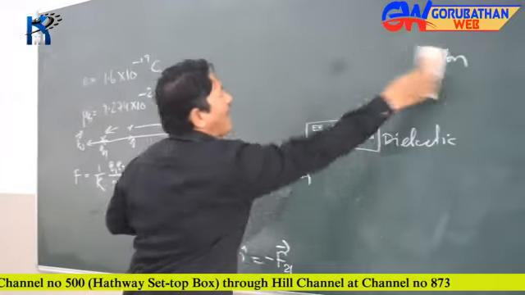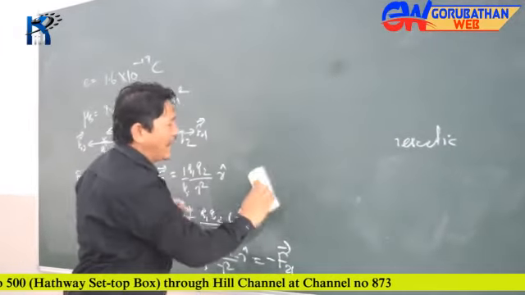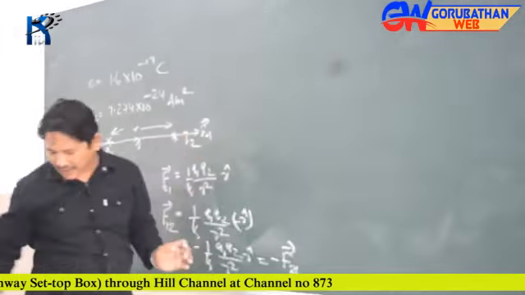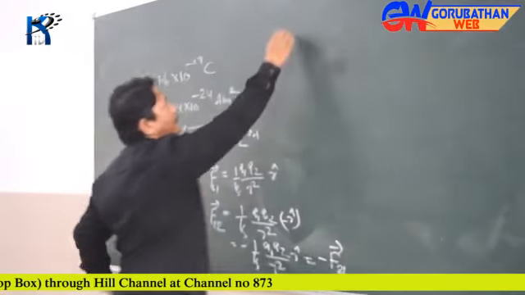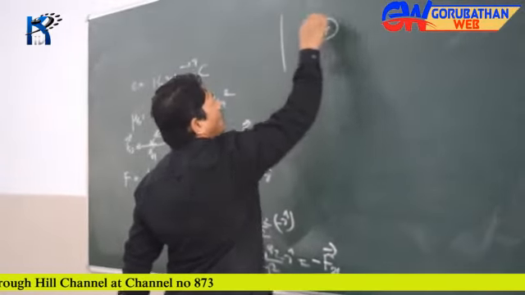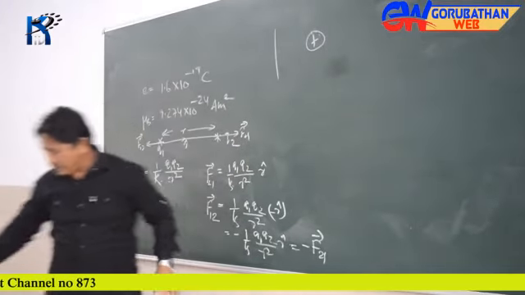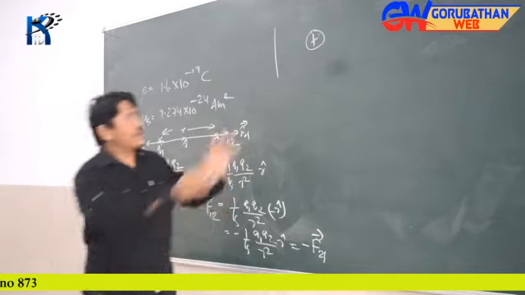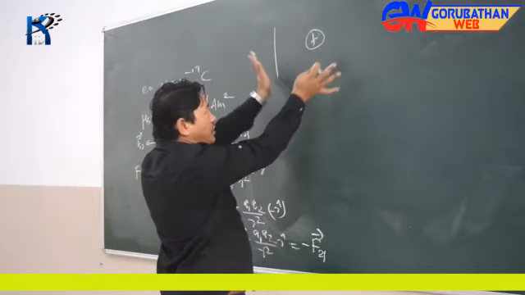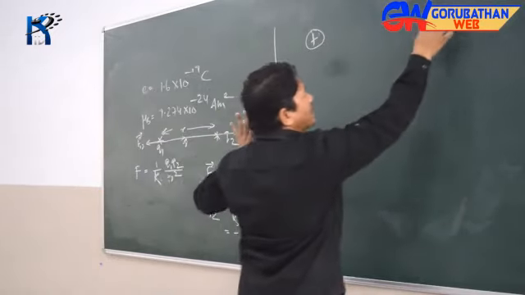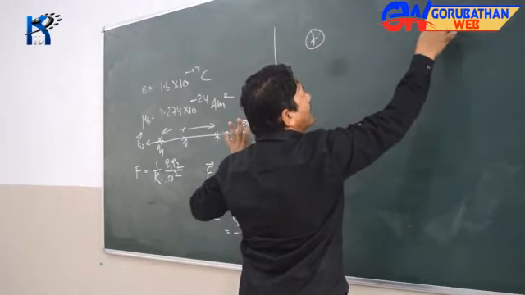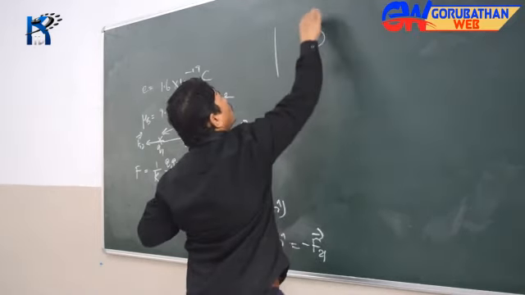Say I have a positive charge posted somewhere here. This is, let's say, plus Q charge.